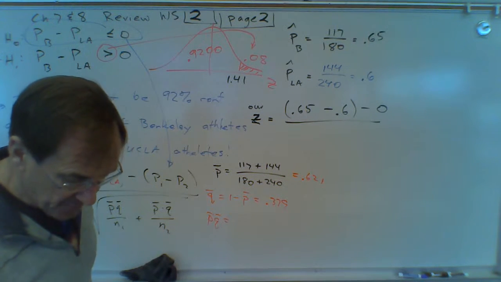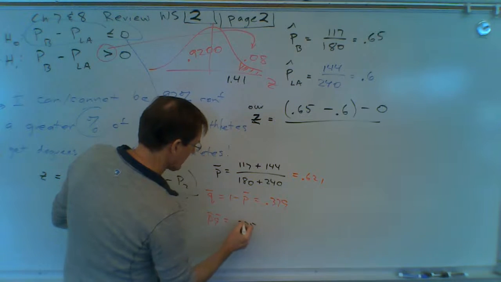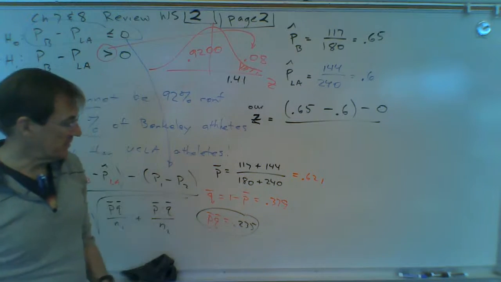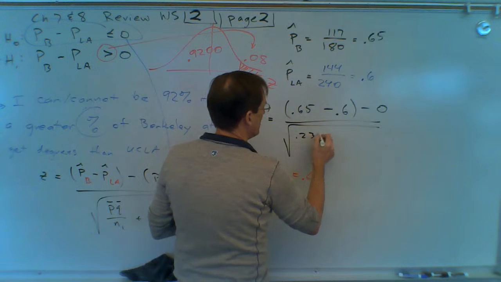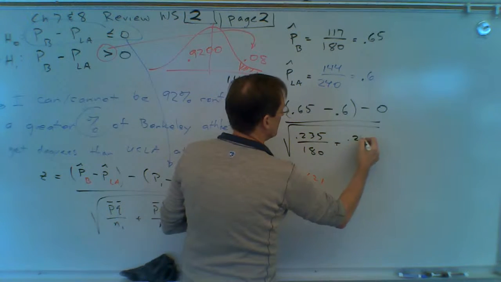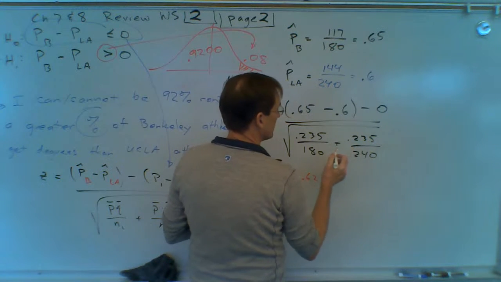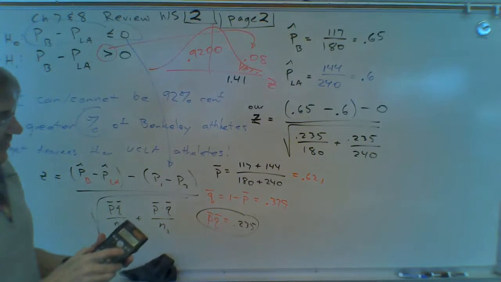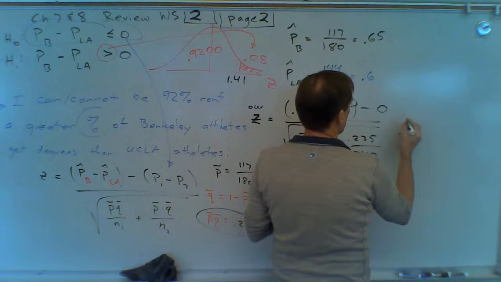So when I multiply those two numbers together, I get 0.235. So that's what's going to go in here: 0.235 over 180 plus 0.235 over 240. And then I'm going to take the square root of that whole thing. So I'll do the denominator first. The numerator I can do in my head, it's going to be 0.05.